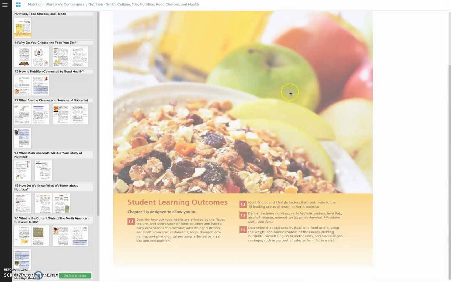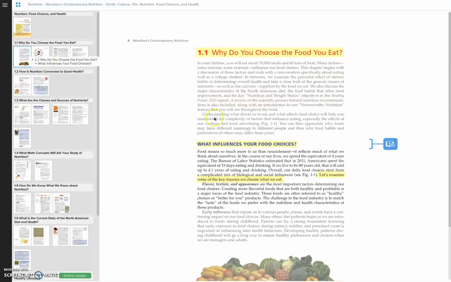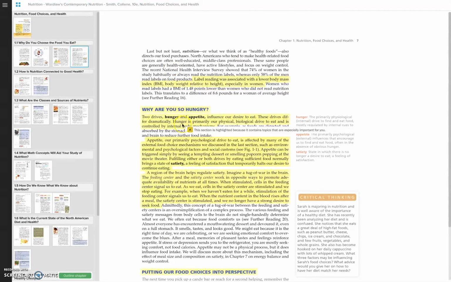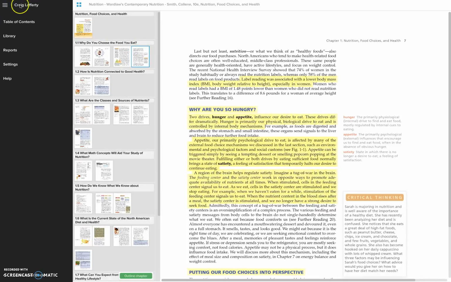As you see here, you get an actual version of the textbook, and they've got some things highlighted here that they think is important, that if you want to read through this, and you can click. There's different ways to view this as you go through and you read. But you're being graded for something, and this is a reading activity. Eventually you have to come over and work on some graded aspect here. If you come over and click up here in the upper left-hand corner, this 3-line bar, you actually have this section right through here.